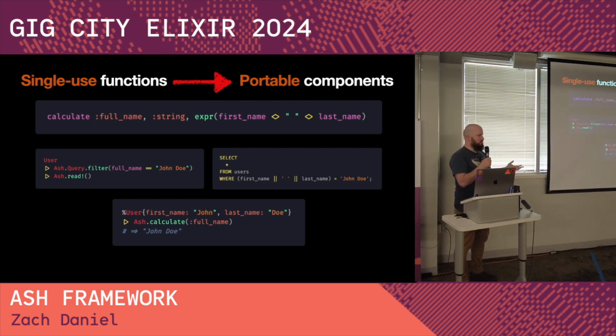It would be horrible if you read the whole table back and then filtered in Elixir. That's not acceptable. But we can also just calculate the full name, given values that we have here. So this single function, this calculation, is both the Elixir version and the SQL version. And because these portable components exist, we don't have to proliferate concepts into different implementations.